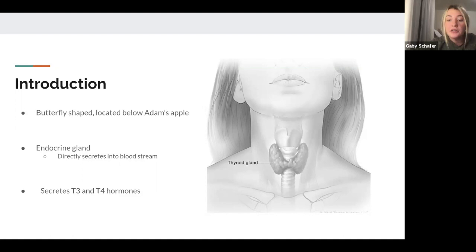The hormones the thyroid is responsible for secreting include T3 and T4. These hormones play an important role in metabolism, brain function, and many other bodily functions.